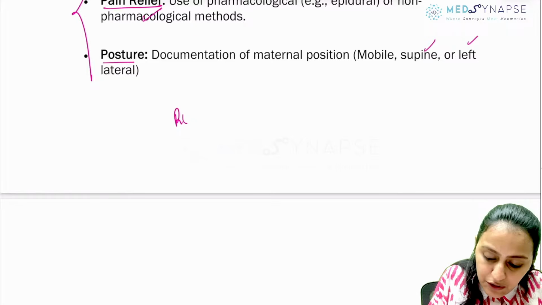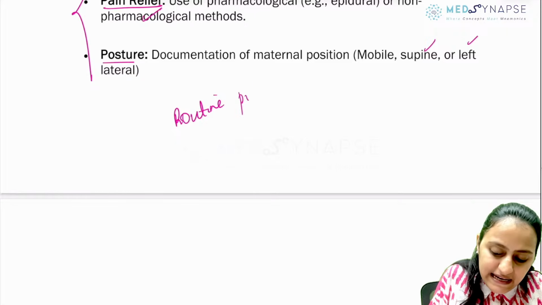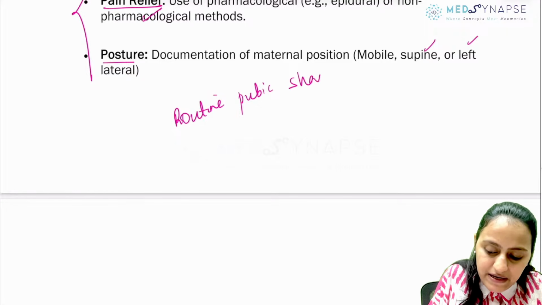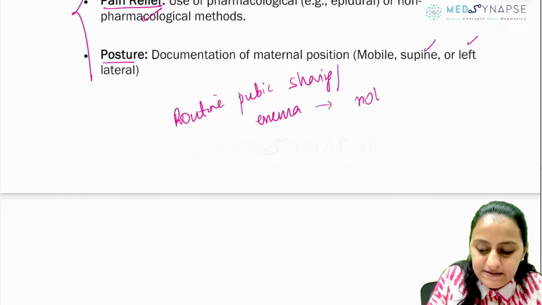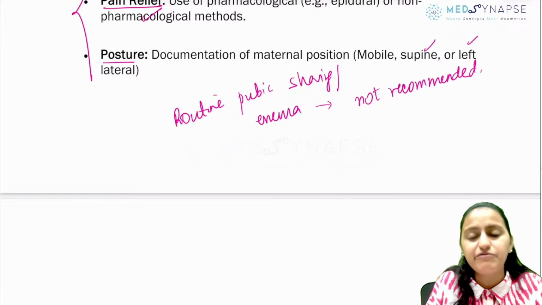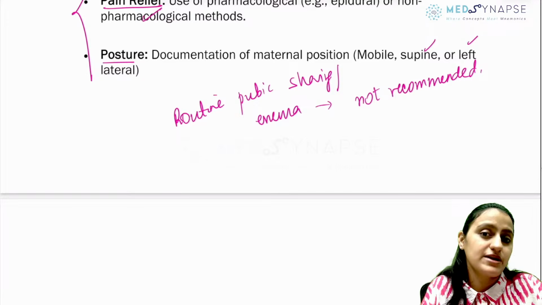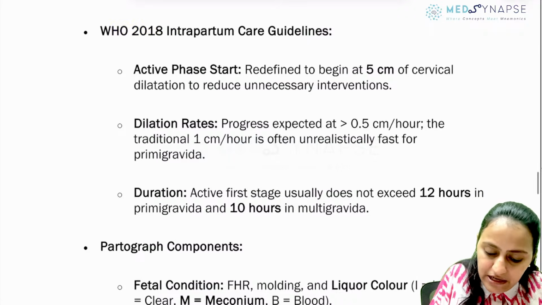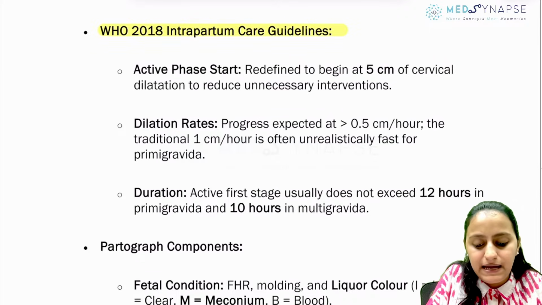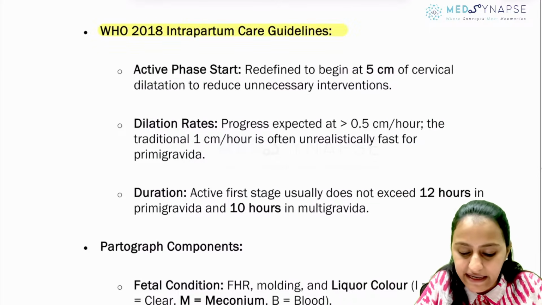Remember that routine pubic shaving and enema are not recommended according to the labor care guide. Oxytocin before 5 centimeters also is not recommended. Okay? So the WHO 2018 intrapartum care guidelines are the basis on which the labor care guide came.